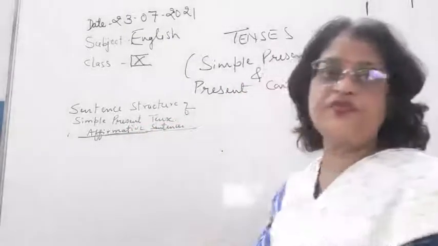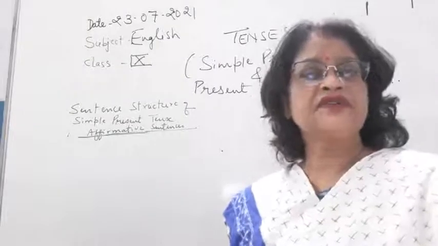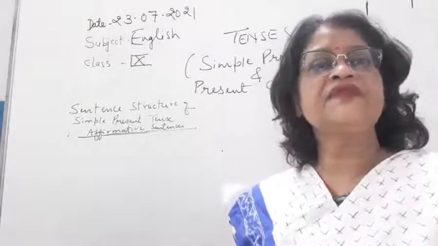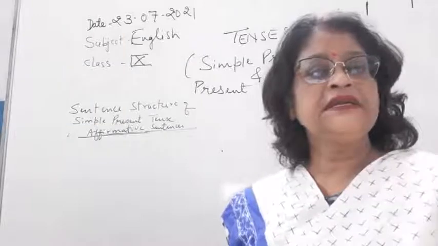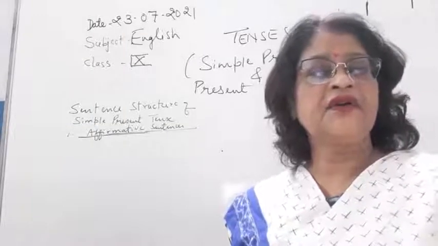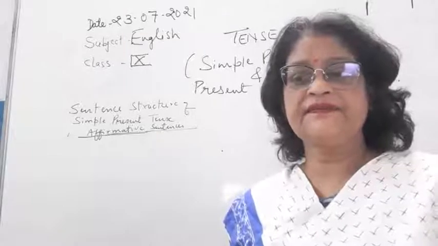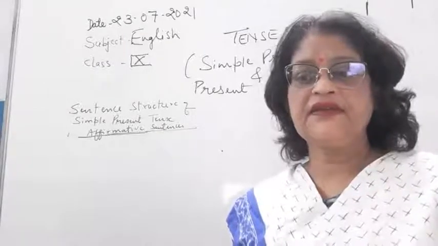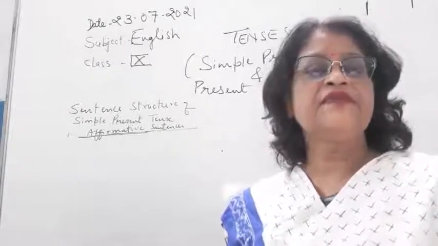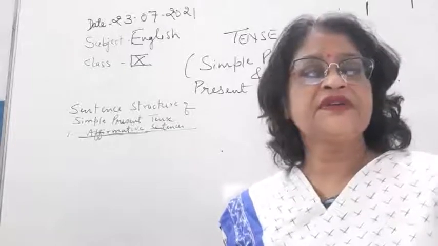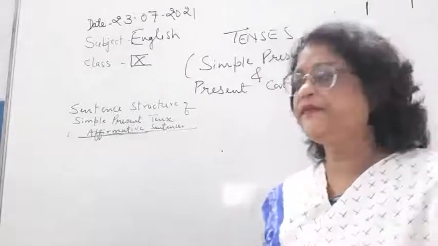Okay, so children, sentence structure of simple present tense, of affirmative sentence, of negative sentence, and of interrogative sentence. But before that, let me revise subject and object with you.